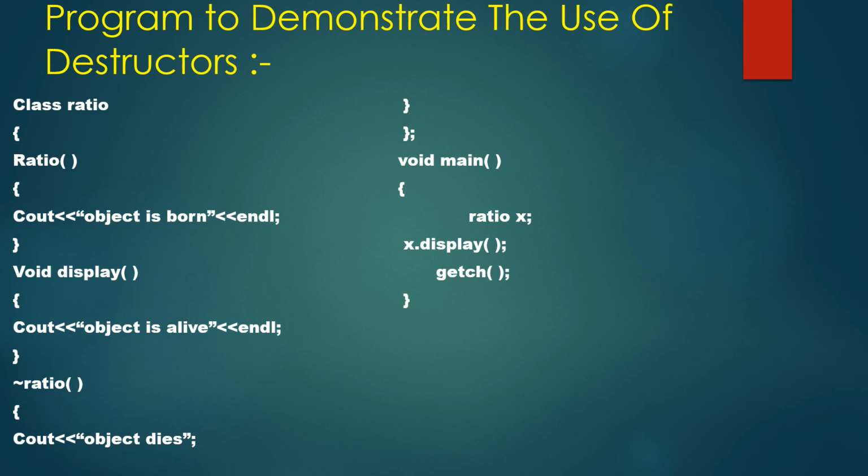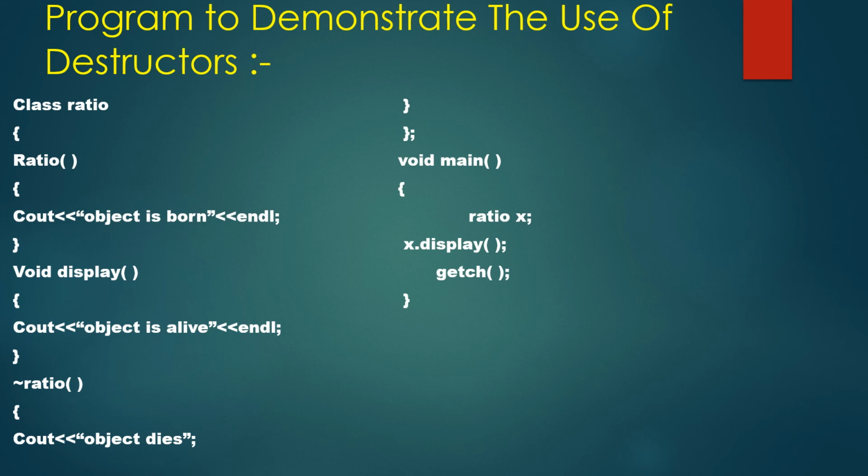Then I create one function, and inside the function I have written object is alive. And when you call the destructor, then you will get the message object dies. So see here, I create an object whose name is x inside the main function. So basically when I create object x, your constructor ratio will be called and you will get the output as object is born.